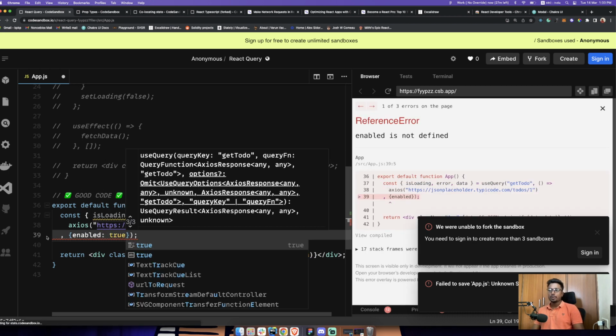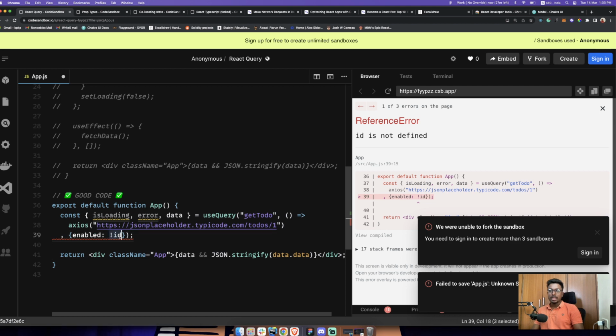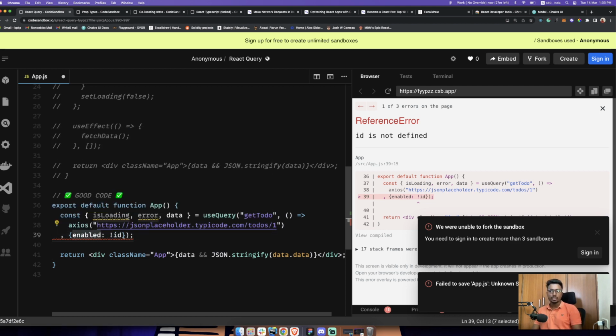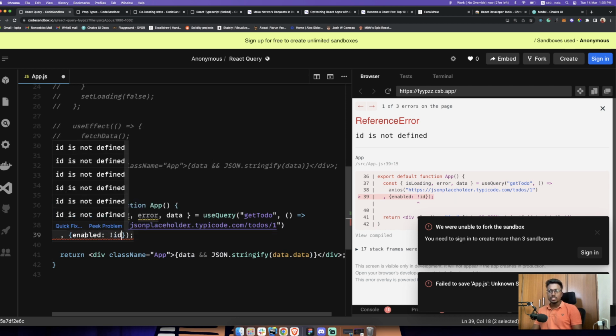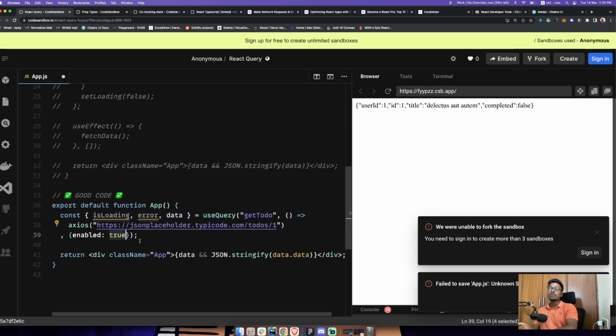I'm gonna say true here because there's no dependency here, but let's say this API call depends on some ID that is being fetched from another API, and then you want this API to wait until that ID is available. So what you can do is you can just say ID. So when ID is not available, it is false, this enable will be false, so this API won't run, this query won't run. Only when the ID is true, this enable will become true, and then this query will run. So these React query guys have thought of everything, guys.